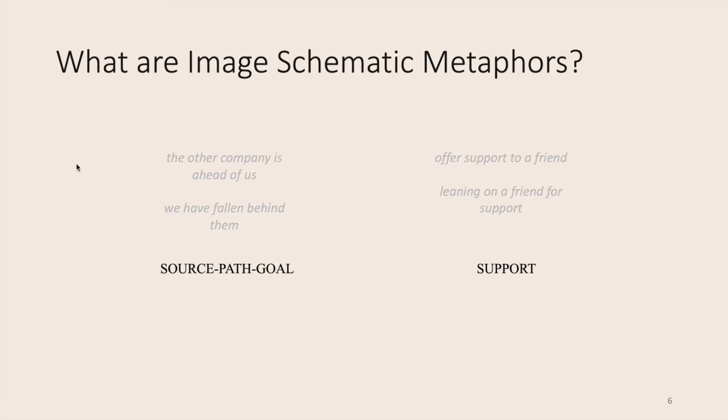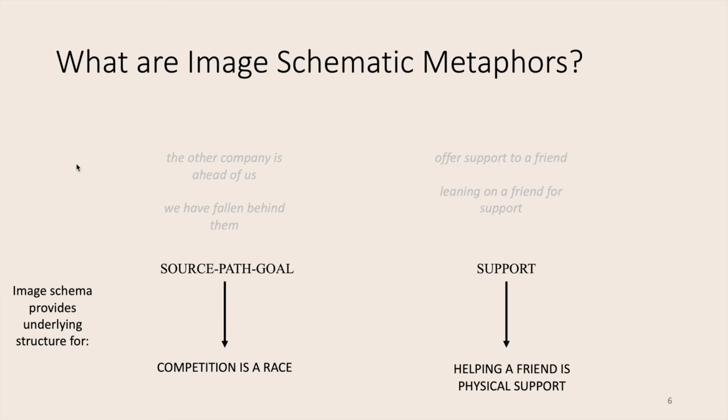So this is where we come to image schematic metaphors. In the first case, we have the metaphor competition is a race, and the image schema is the underlying structure that is carried over from the race to the competition. And in the second case, it's even more clear, where support is directly carried over, and we have the metaphor helping a friend is physical support.